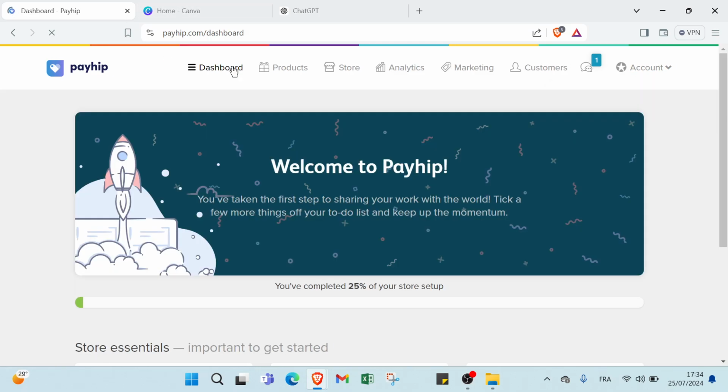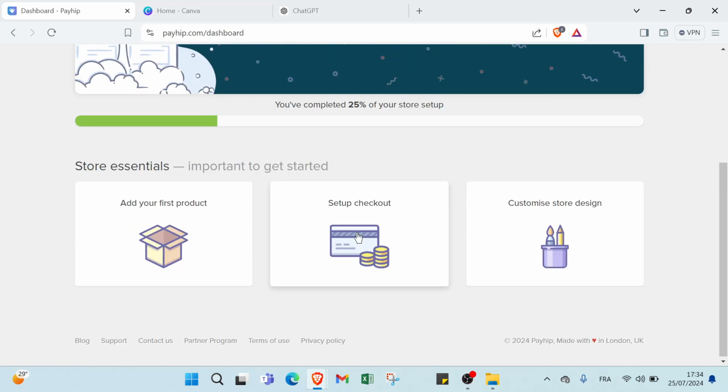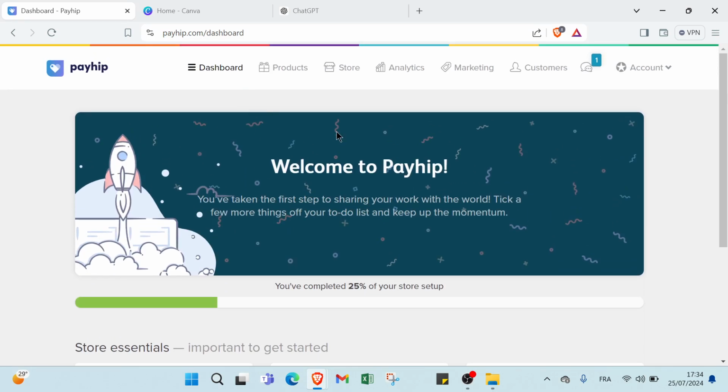If you come back in the dashboard, here are 3 steps. So if we want to do the first step, add your first product, all you have to do is click over store here.